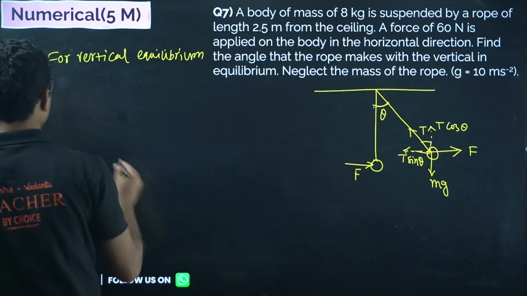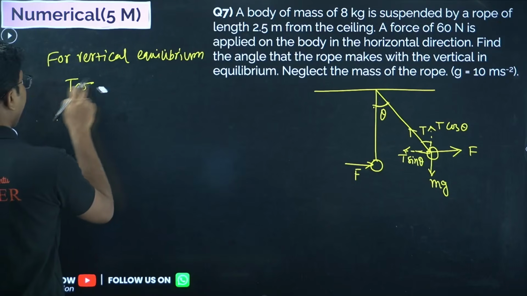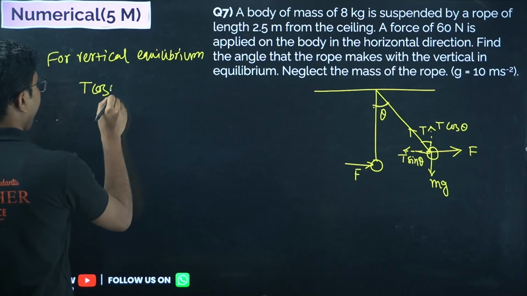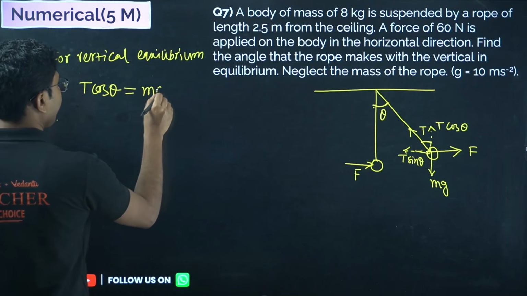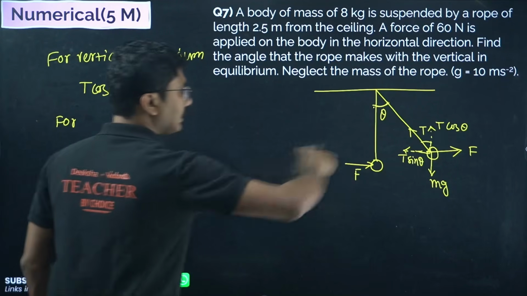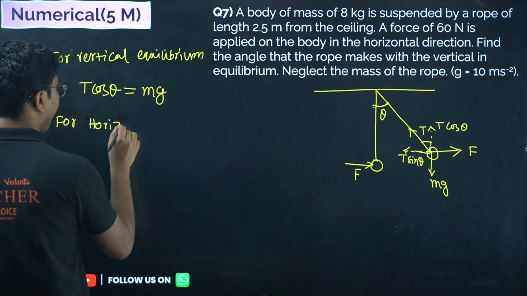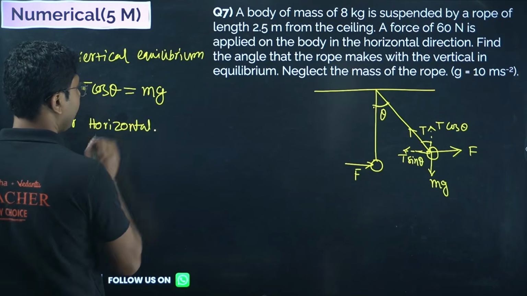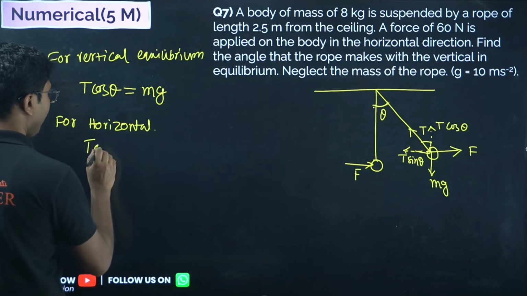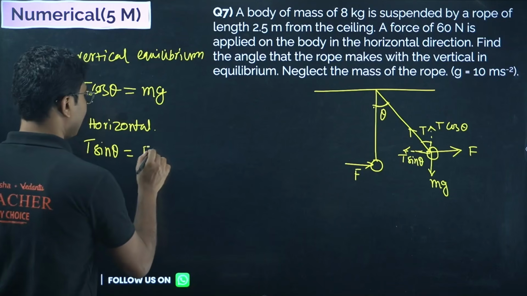So t cos theta equals to mg, and for horizontal equilibrium, this way, we can say that t sin theta equals to the applied force F.